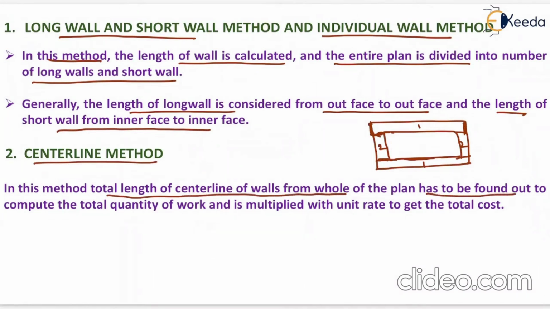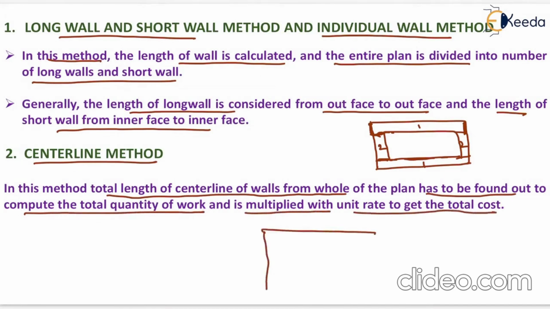Now in the center line method, the total length of the center line of walls from the whole plan has to be found out to compute the total quantity of work, and is multiplied with the unit rate to get the total cost. Now in the center line method, we need to find the length of each wall as per the center line like this. That is known as the center line method.